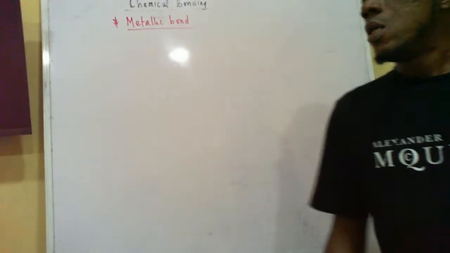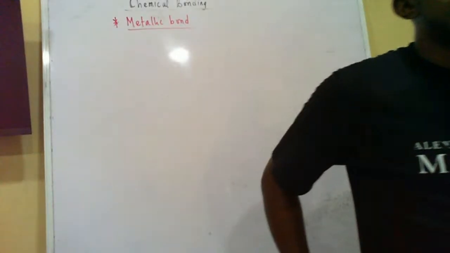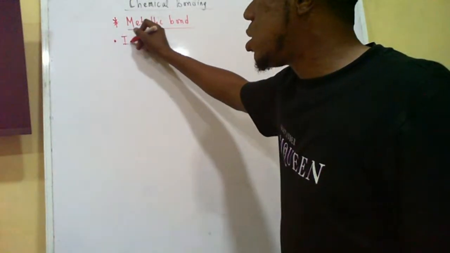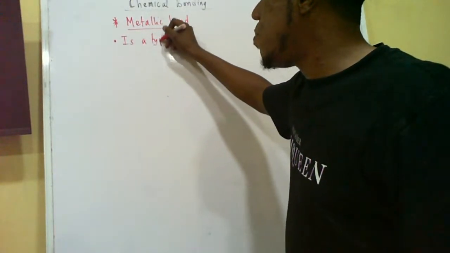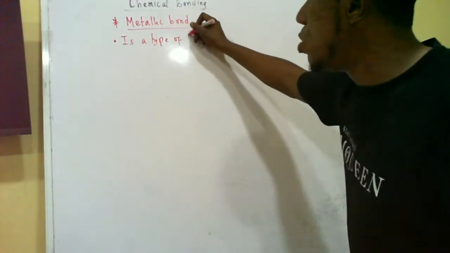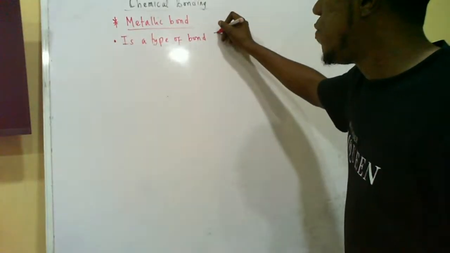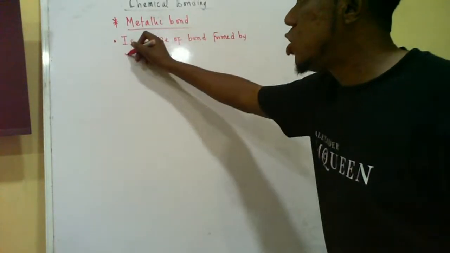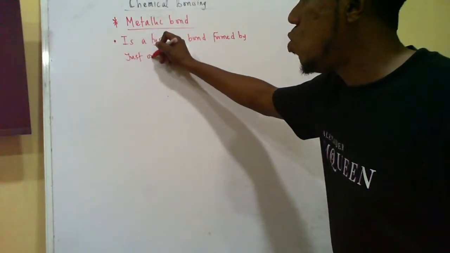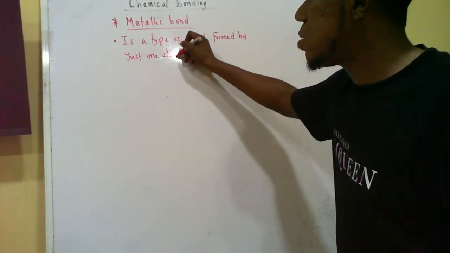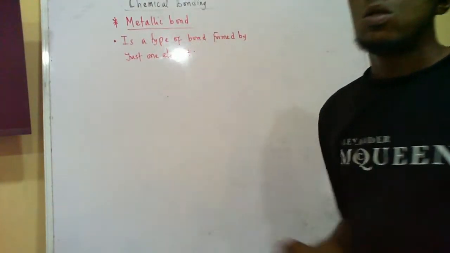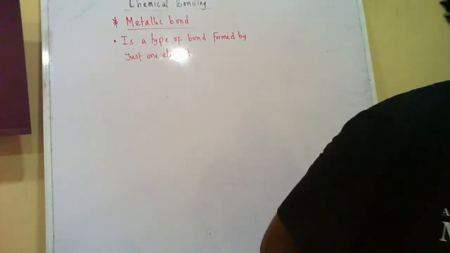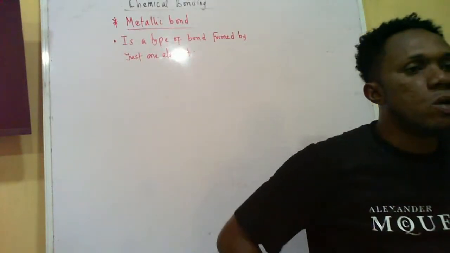Metallic bond. And that's right. Metallic bond is a type of bond formed by just one element. So far so good. This is the first time we are seeing that a bond is formed by only one